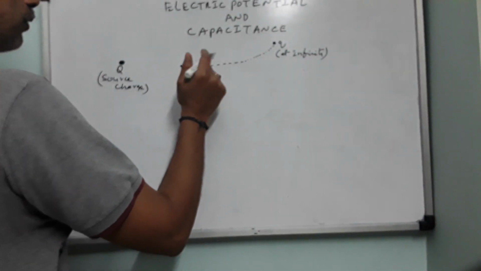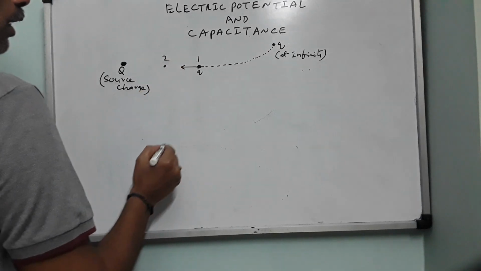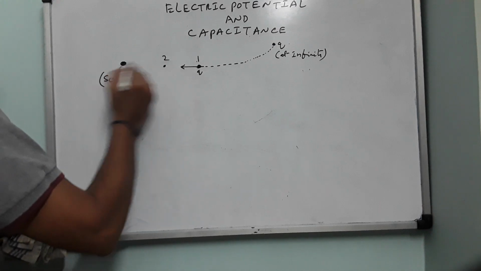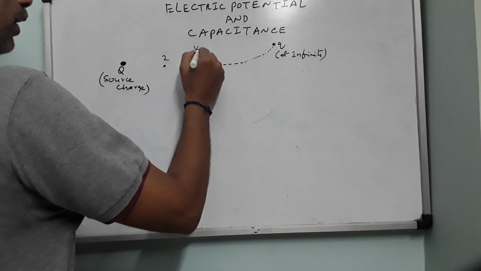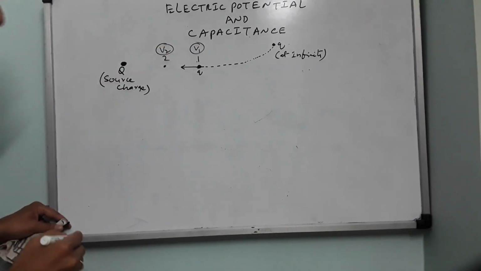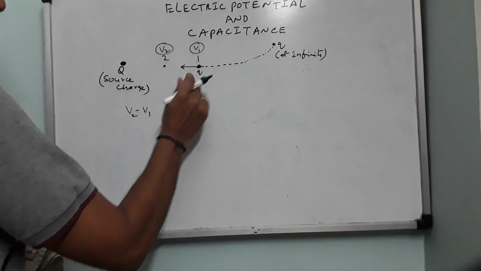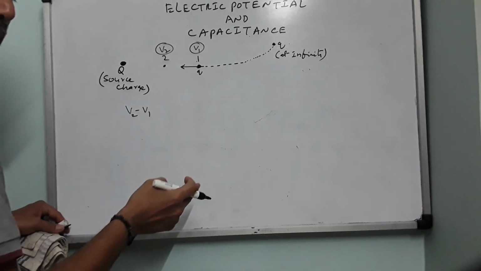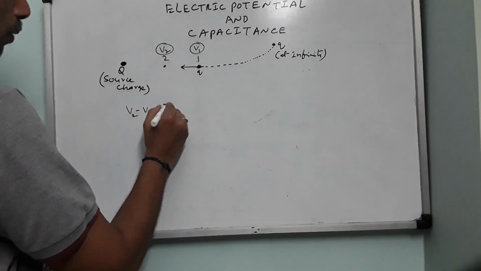Suppose I call this point 1 and I call this point 2, and I am moving the same charge q from point 1 to point 2 against the electrostatic repulsion. Then potential available at this point is V1 and potential available at this point is V2. Then potential difference is defined as V2 minus V1. It was initially at 1 and finally it is at 2. Therefore, all times it will be taken as final minus initial. So V2 minus V1 equals W by Q.